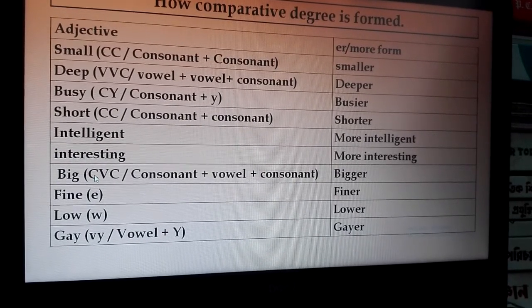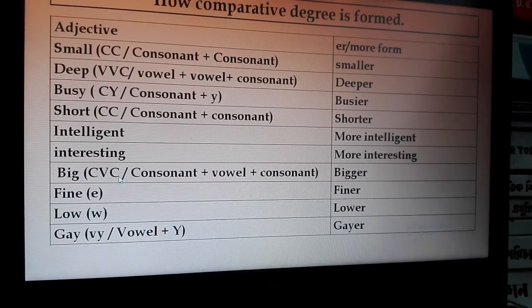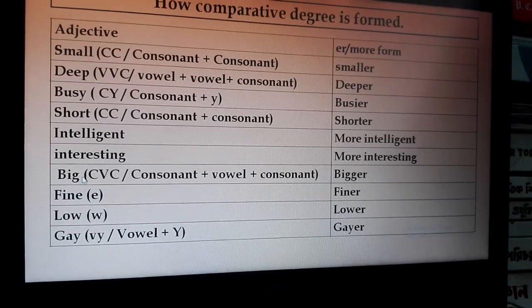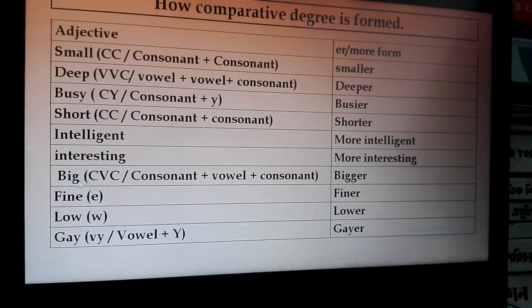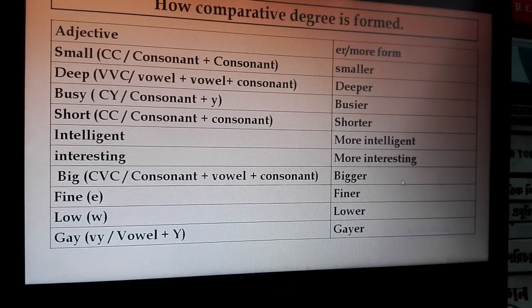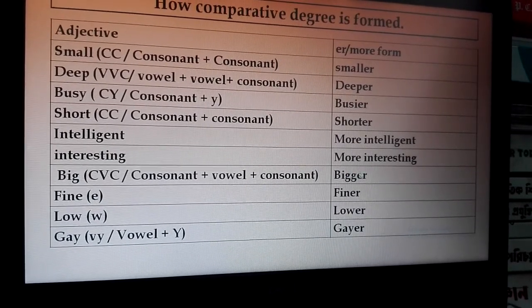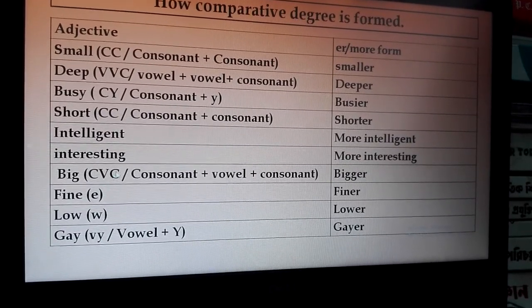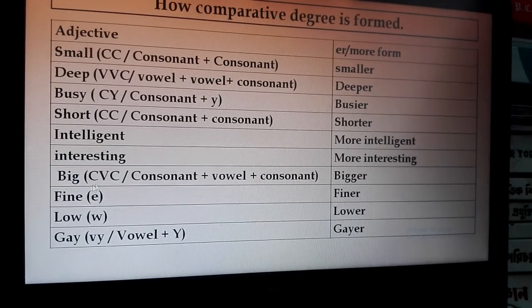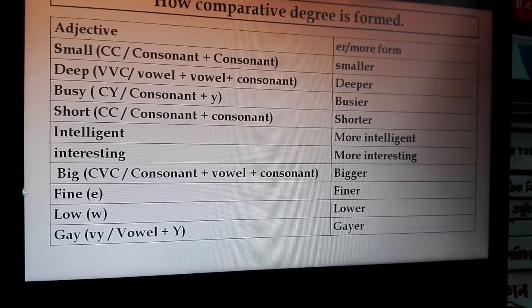The adjective ends with CVC, meaning consonant plus vowel and consonant. If the monosyllable adjective ends this way, then you add a double consonant to make the comparative, and ER. Here, big, bigger: G is a consonant and it becomes double, and add ER to make the comparative. In this way you can change the comparative form of adjectives ending in CVC.